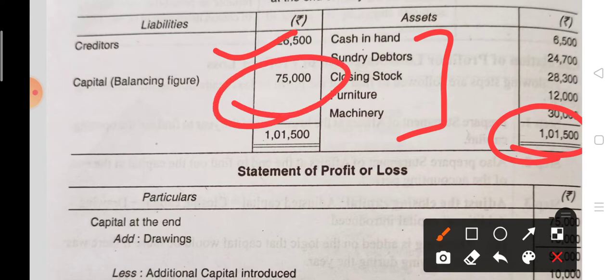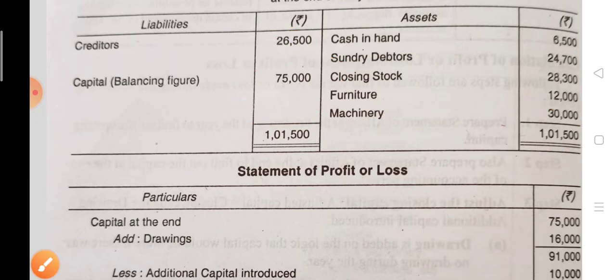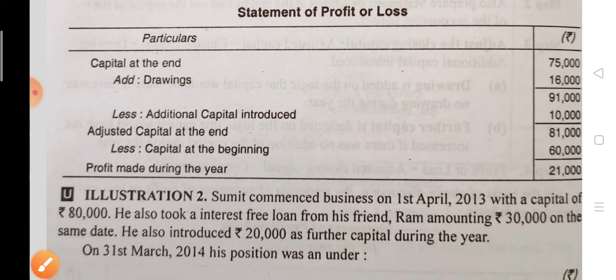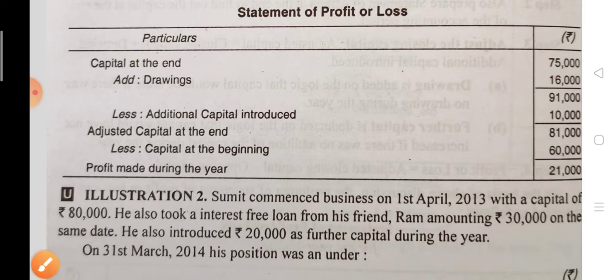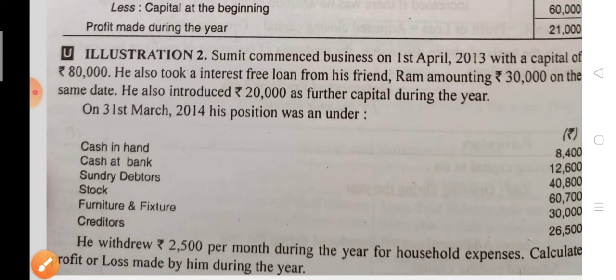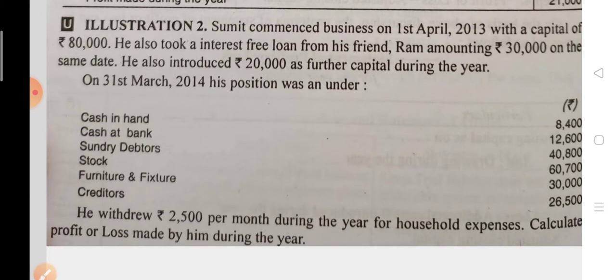Now after finding the closing capital, you can maintain the statement of profit and loss. So capital at the end you already found out, 75,000. Drawing is already given, additional capital is already given, opening capital is already given. Now you can easily find out the profit made during the year. Okay children, I hope you understood this. Now let us do question number 2.